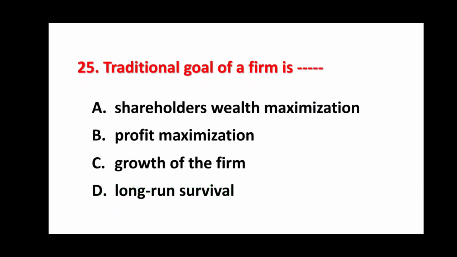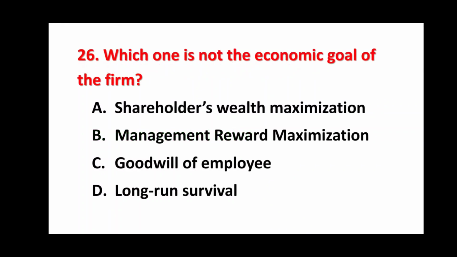Traditional goal of a firm is. Options are shareholders' wealth maximization, profit maximization, growth of the firm, long run survival. Always, firm's most important goal is profit maximization. So option B is correct, that is profit maximization. Profit maximization is most important goal of the firm.